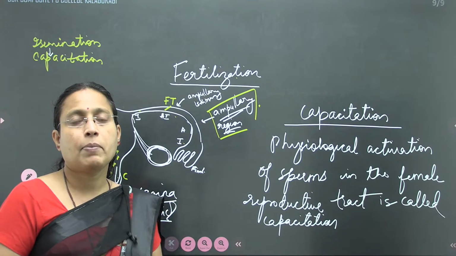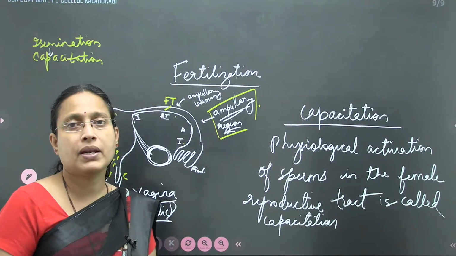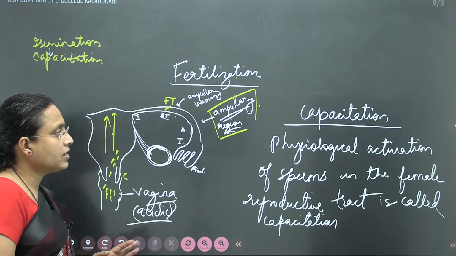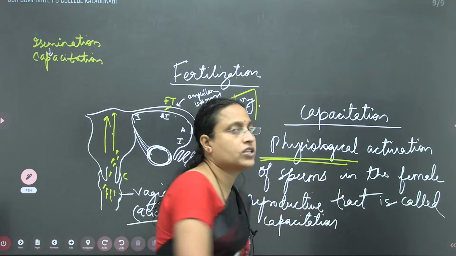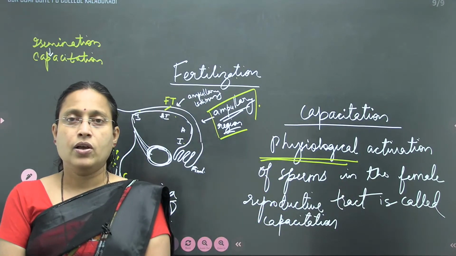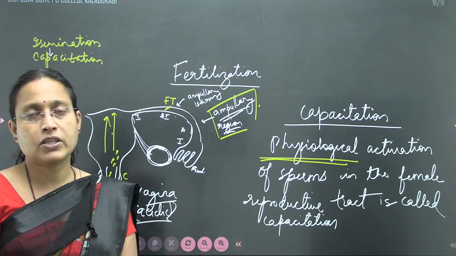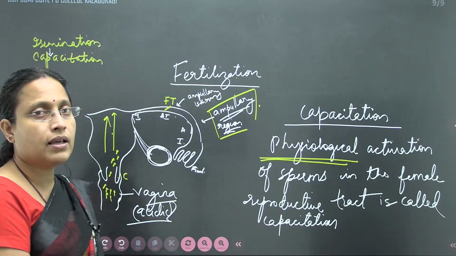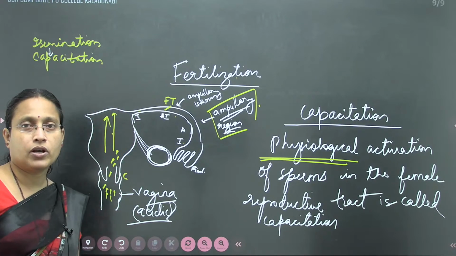As a result, capacitation is necessary. Even though the sperm has the capacity to fertilize during its maturation itself, it becomes competent enough only by phenomena occurring in the female reproductive tract.